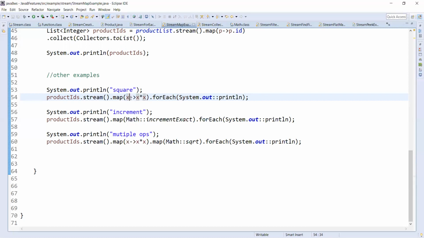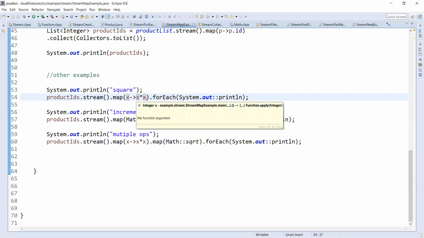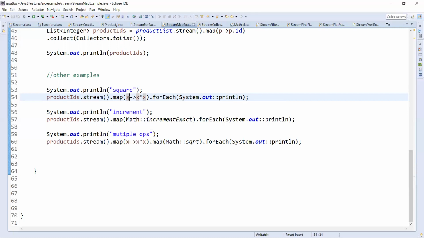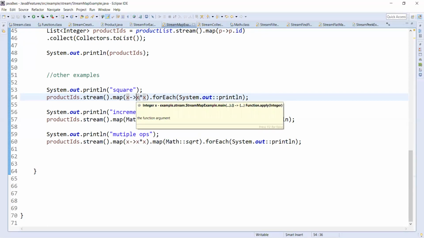Make my element x into x. That means take my element and get the square of that element. As my element is an integer, I'm just squaring it using the multiply operator, like x into x.